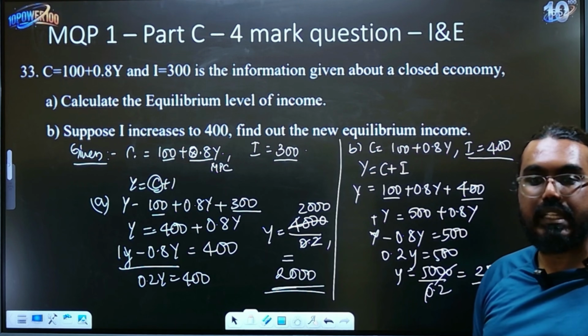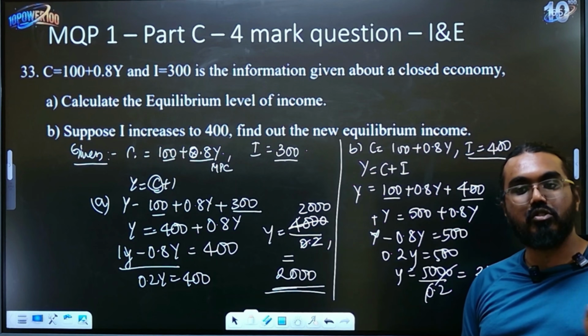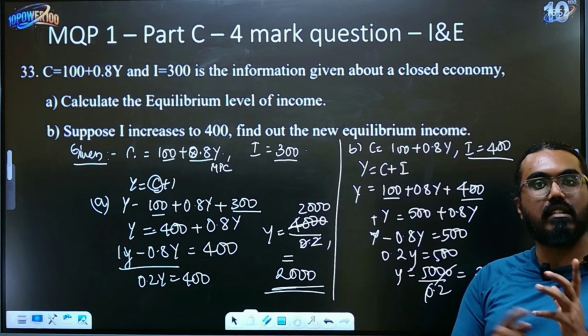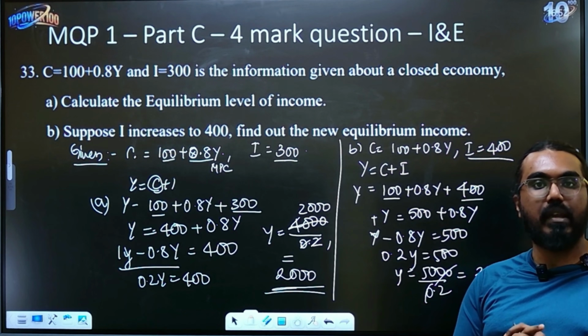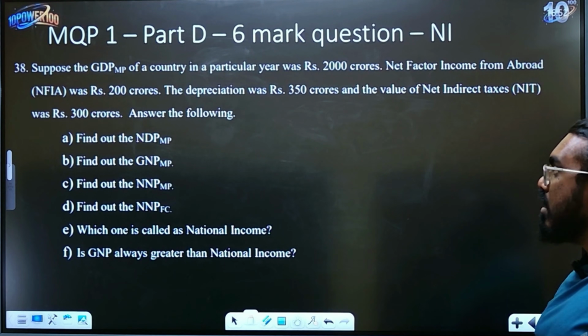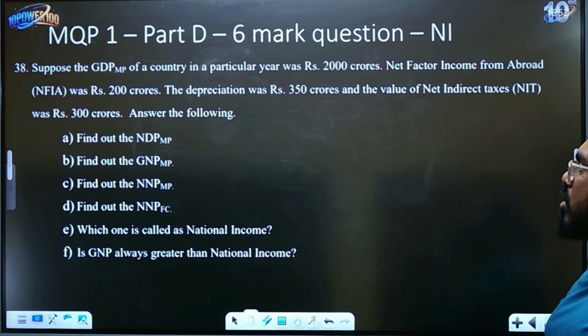Simple, right? So please remember the formula and please substitute the numbers correctly, and you should be careful about where LHS and RHS have to be equal. Okay, so that is the simple thing that you should follow. Let's do another question now, which is your 6-mark question.